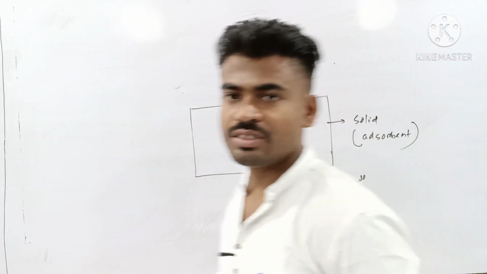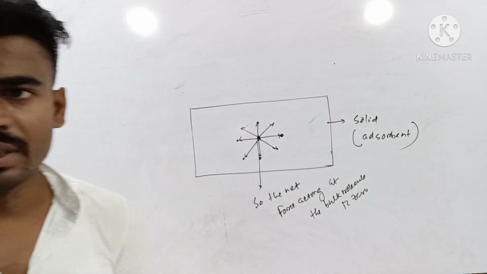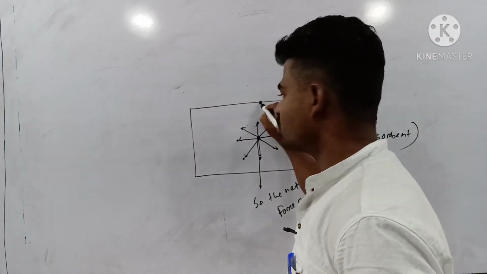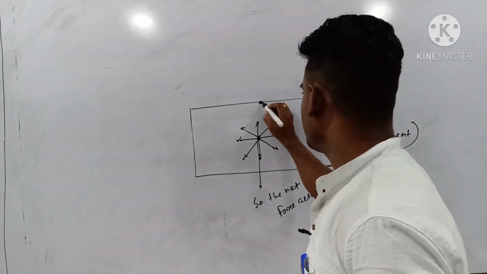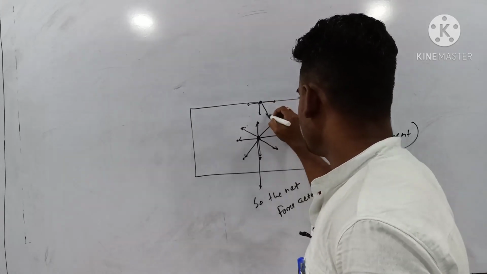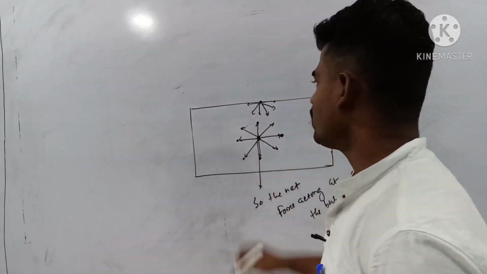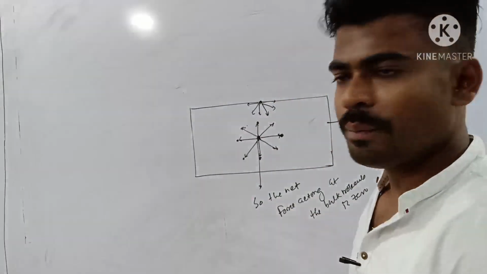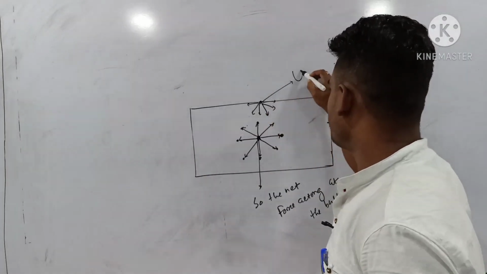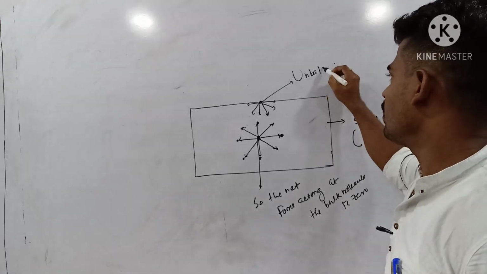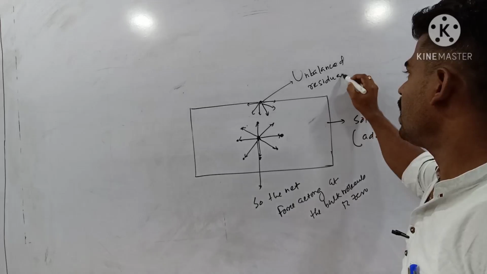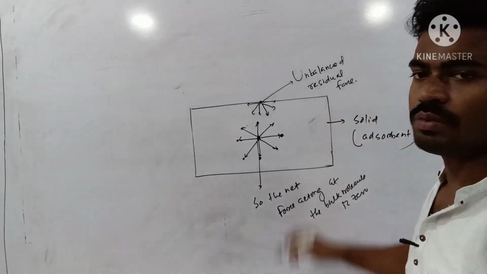It is equally balanced by the surrounding particles. But what about the particle that is present at the surface? It is attracted by these surface molecules along with the molecules present in the bulk. So the force is not balanced, this is unbalanced residual force over at the surface.